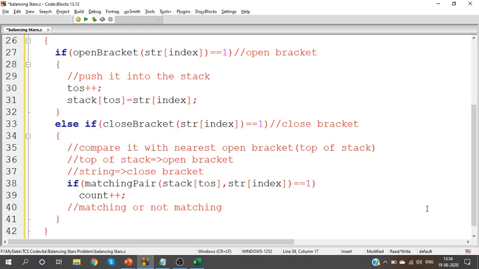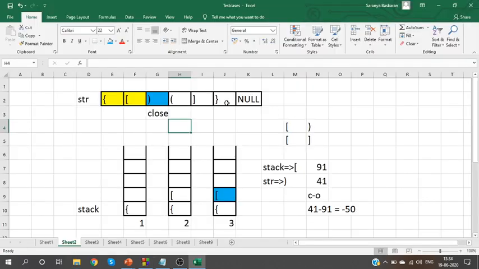So balanced means I need to know how many open and close are placed correctly. See, for this square bracket, I have a close round bracket, not balanced. For this open bracket, I have a close square bracket, not balanced. So there is only one balanced pair here, which is open and close curly brackets, right?